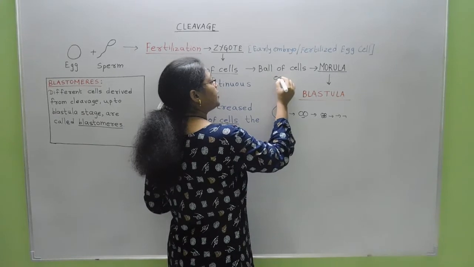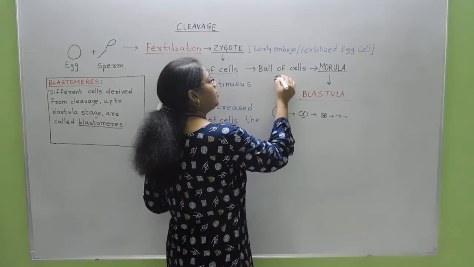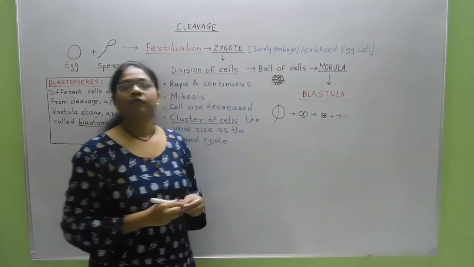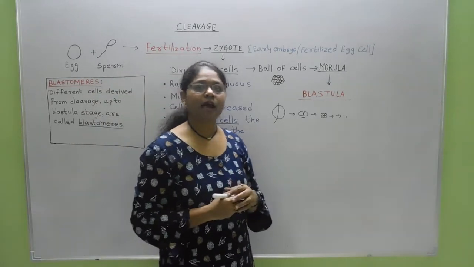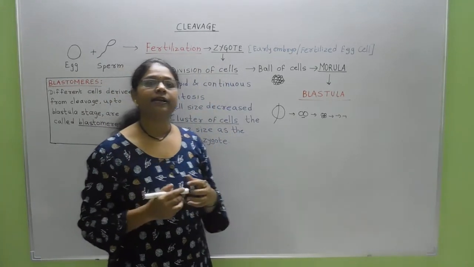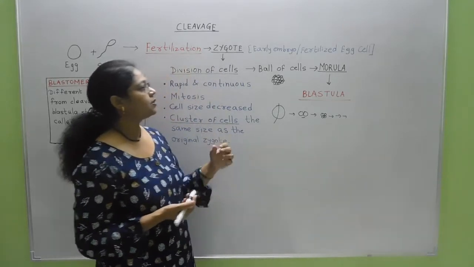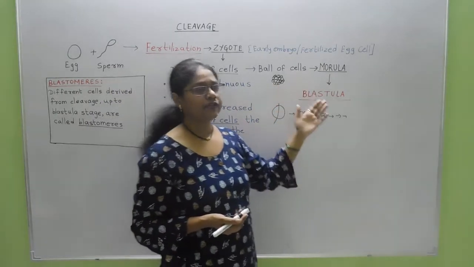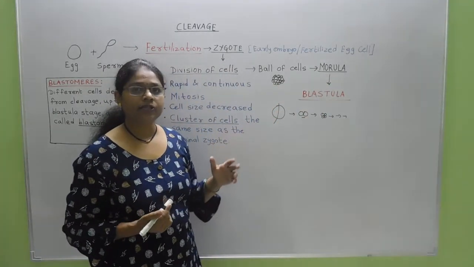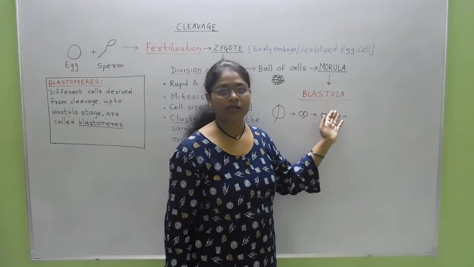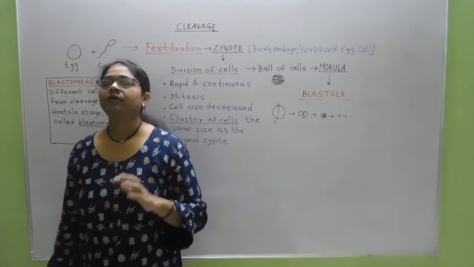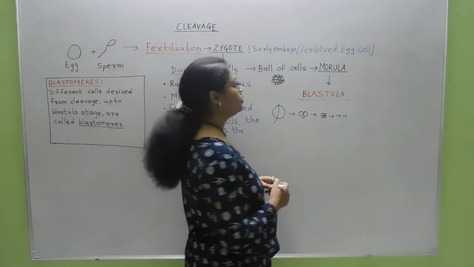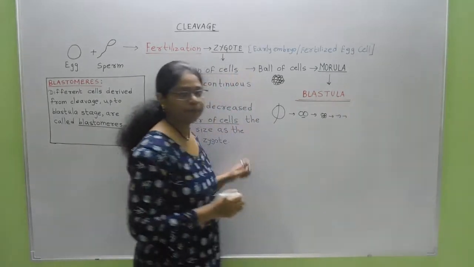So such a ball of cells is produced by continuous cell division of a zygotic cell, and when at least 16 cells are produced, that 16 celled cluster of cells is called the morula, and again cell division is continued up to the stage that is called the blastula. So you can say that the cleavage of an early embryo takes place up to the blastula stage.